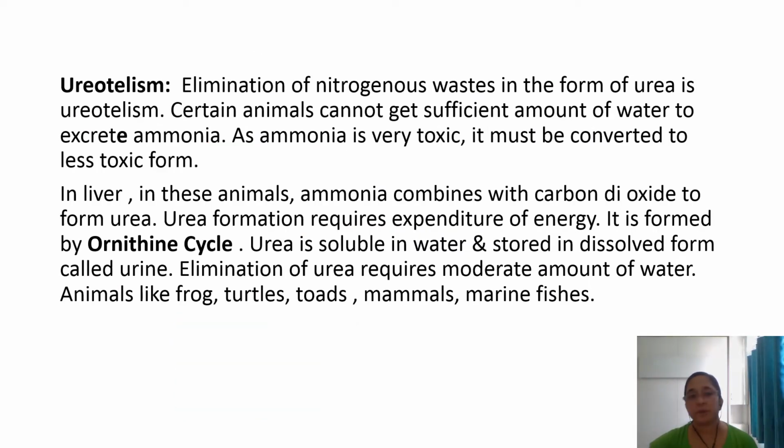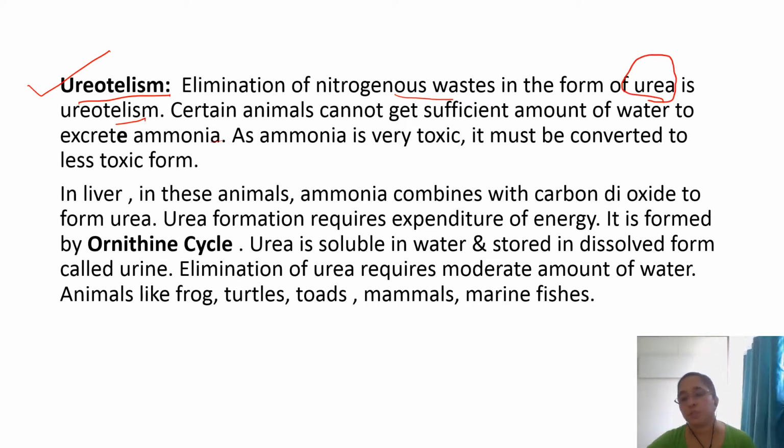Now next is ureotelism. Here elimination of nitrogenous waste is in the form of urea. That's why it is ureotelism. Certain animals cannot get sufficient amount of water to excrete ammonia. As ammonia is very toxic, I already explained, it must be converted to a less toxic form.